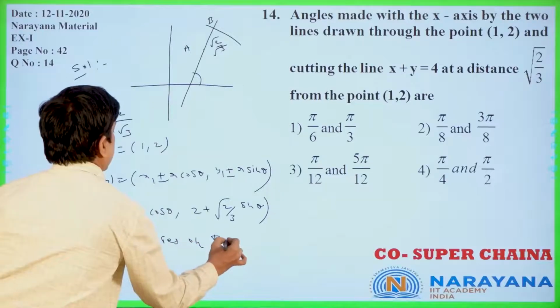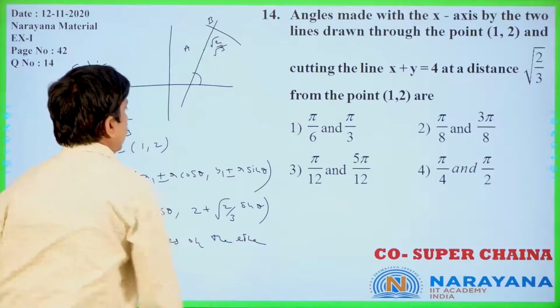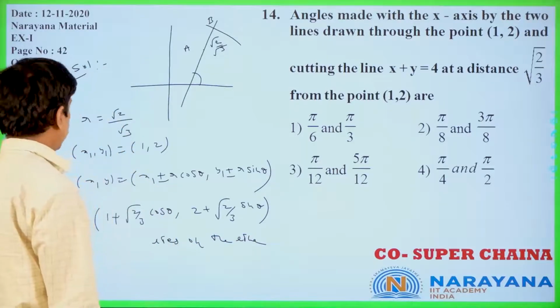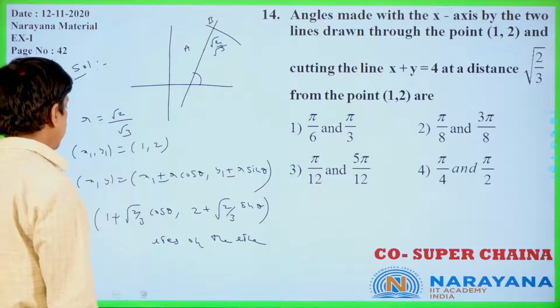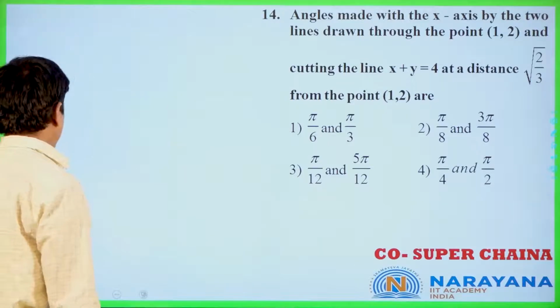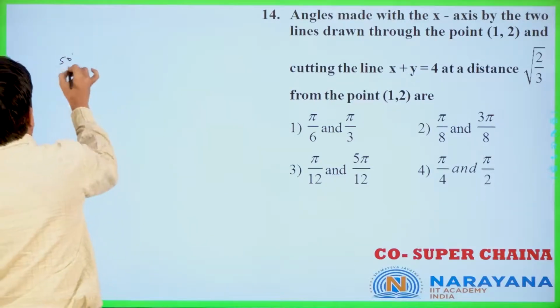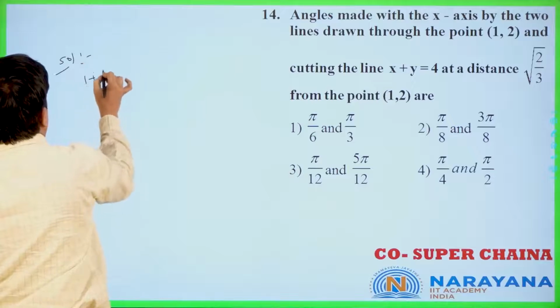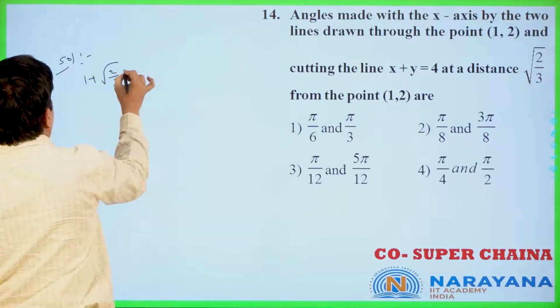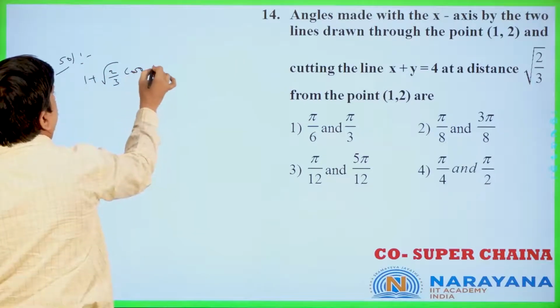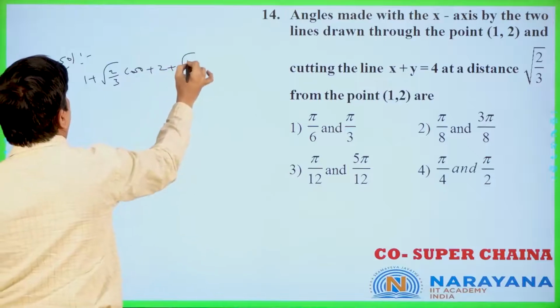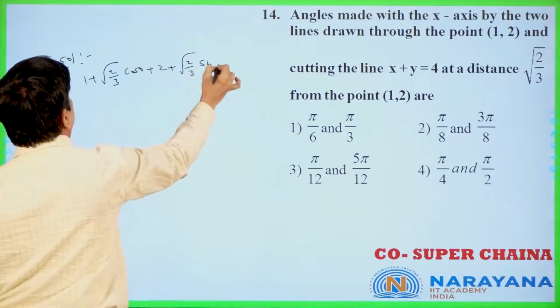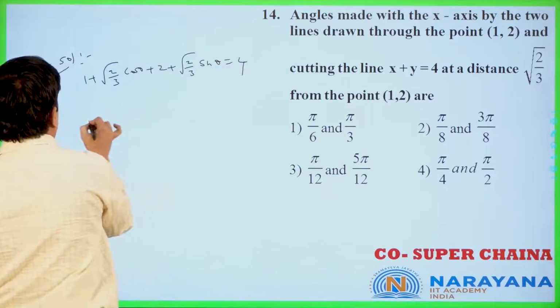the line only. Now what is the line? x plus y equal to 4 only. Now x plus y equal to 4 means what is that? 1 plus root of 2 by 3 cos theta plus 2 plus root of 2 by 3 sin theta equal to 4.